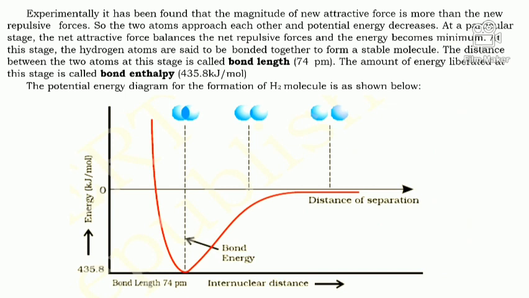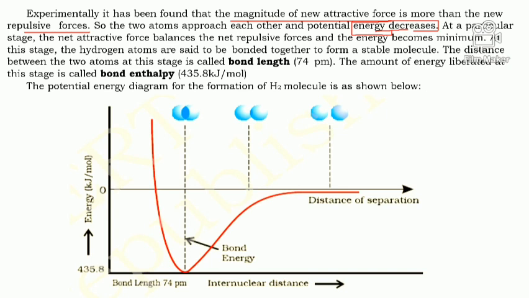Experimentally, it has been found that the magnitude of the net attractive force is more than the net repulsive force. So as the two atoms approach each other, the potential energy decreases. We already considered that when they are far apart from each other, there is no interaction and their potential energy is 0.